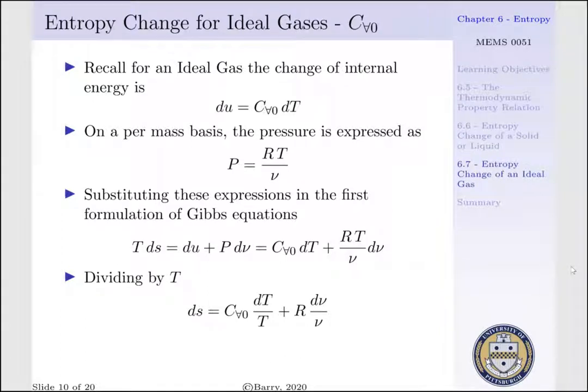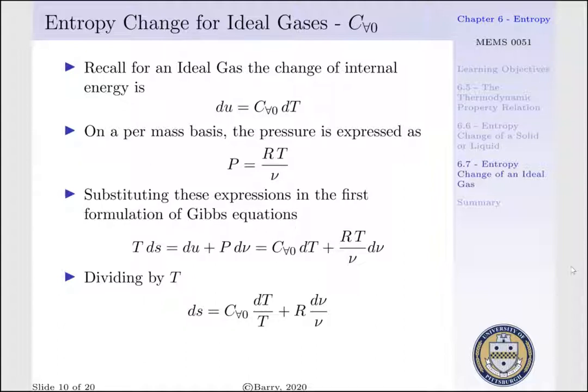Now for ideal gases, we have to re-express our formulations of Gibbs equations. Recall for an ideal gas, our change of internal energy, du, is equal to our constant volume specific heat times our change of temperature. And on a per mass basis, our pressure is expressed as our gas constant R times our temperature per our specific volume.